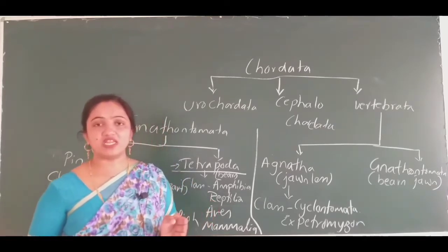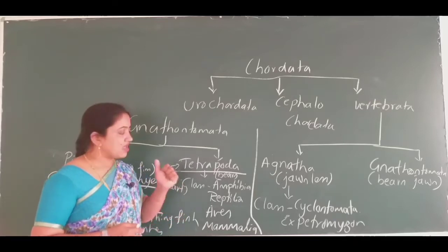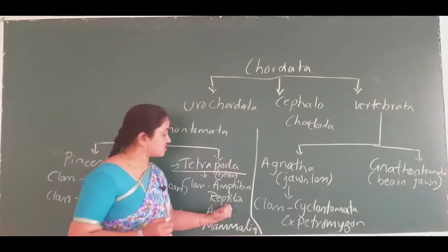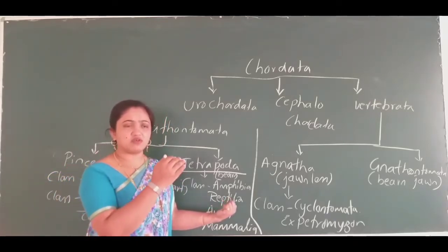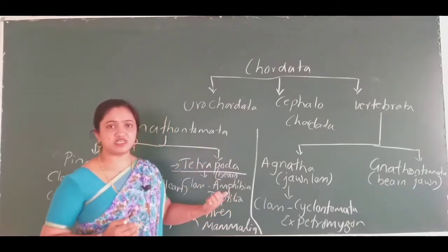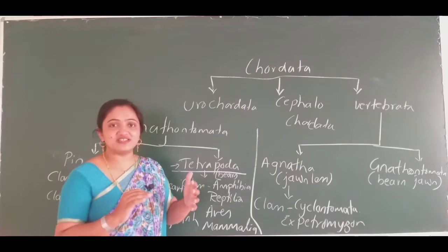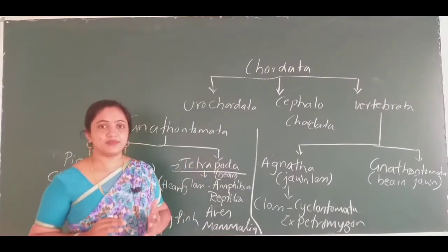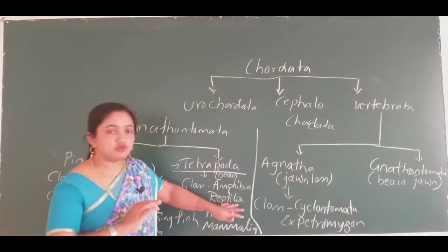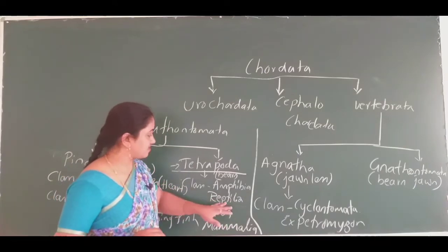Oviparous type of animals they are. And the most important, it's not important, it's a unique feature: the lizard and snakes shed their scale. So that is one unique feature it has.